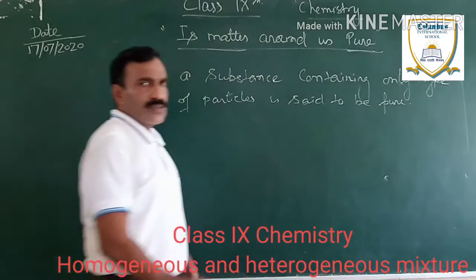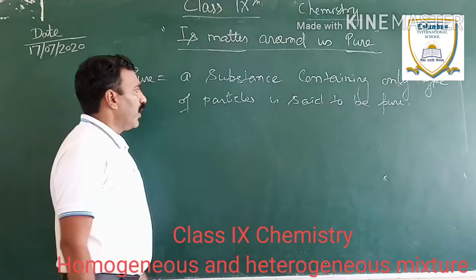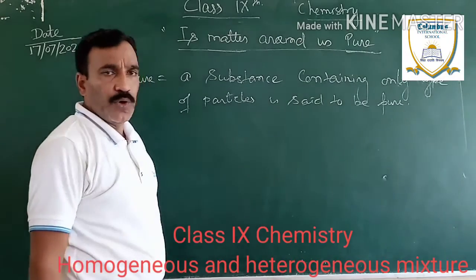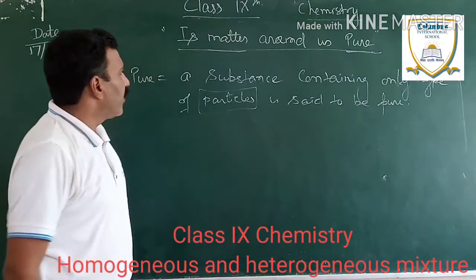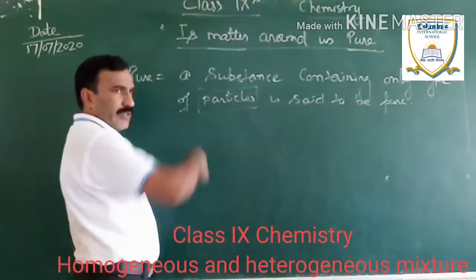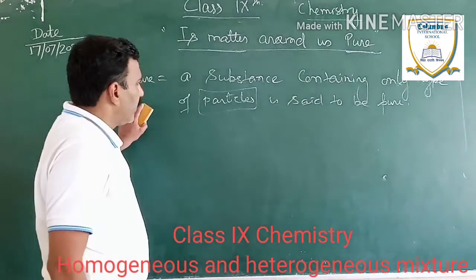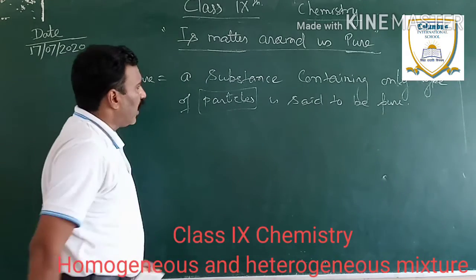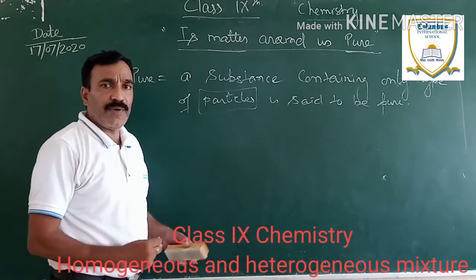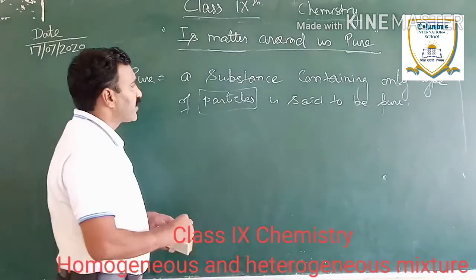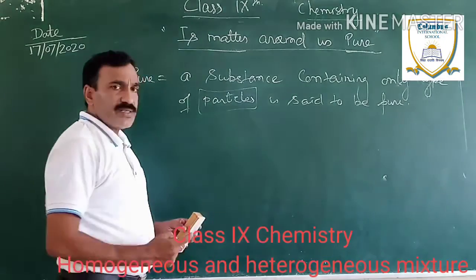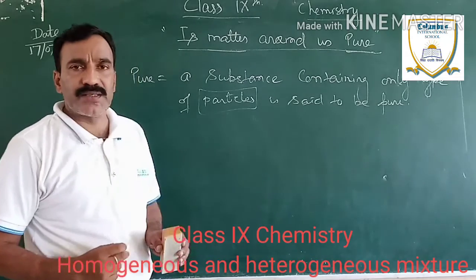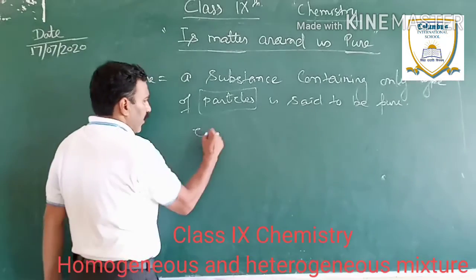A substance which contains only one type of particles is said to be pure, and you are already familiar with particles because we read about them in the previous chapter. So in the scientific concept, a substance which is simply free from adulteration can't be said to be pure. In fact, a substance which contains only one type of particles is said to be pure. Let me give you an example.